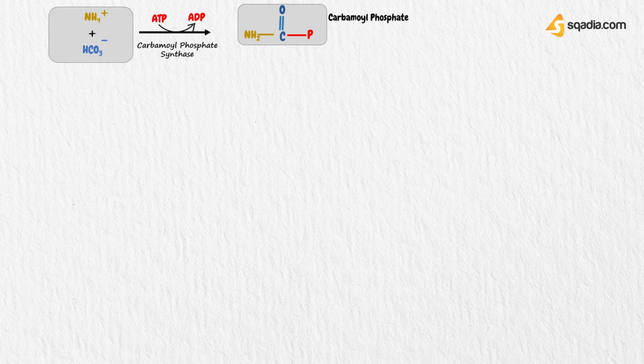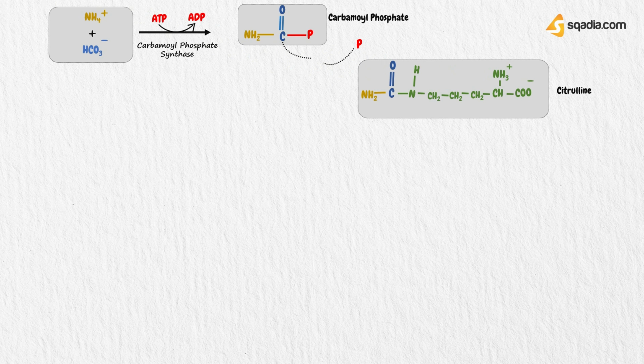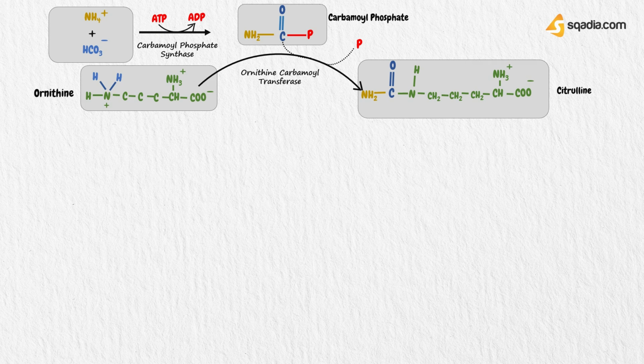In the next step, phosphate from carbonyl phosphate moves out and citrulline is formed as the carbonyl residue from carbonyl phosphate is transferred to the non-proteinogenic amino acid ornithine, in the presence of enzyme called ornithine carbonyl transferase, converting it into citrulline, which is also non-proteinogenic. This is passed into the cytoplasm through a transporter.